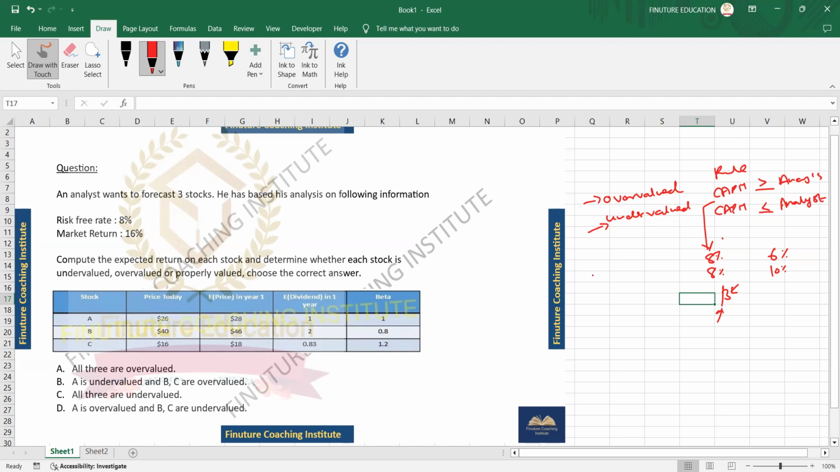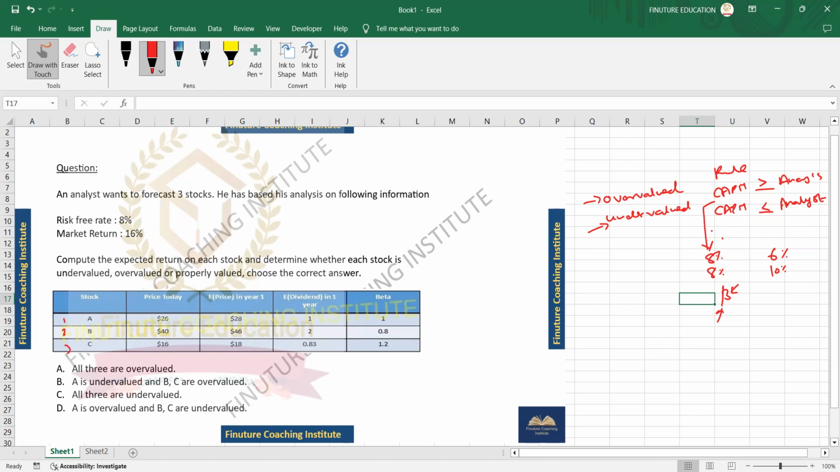Okay. Now let's see one numerical based on this. You are given three stocks, A, B, and C, with the price today. This is the expected price, basically information given to you to calculate what the analyst will calculate. This is the estimated price in 1 year and the expected dividend in 1 year. And this is beta. Beta you will use to calculate CAPM returns.